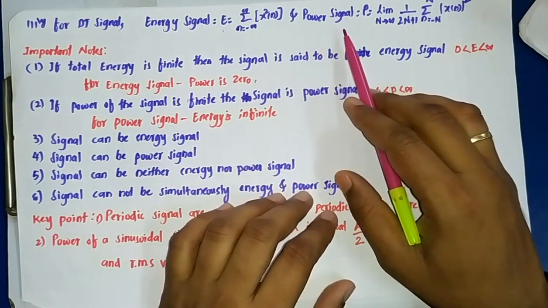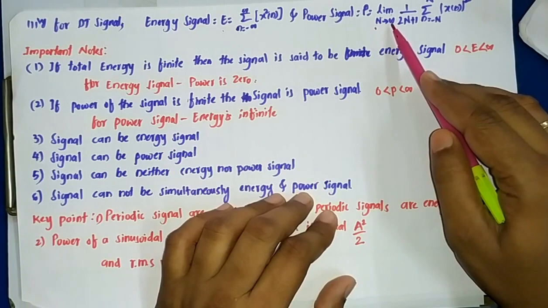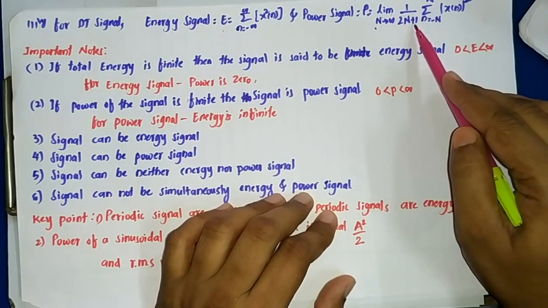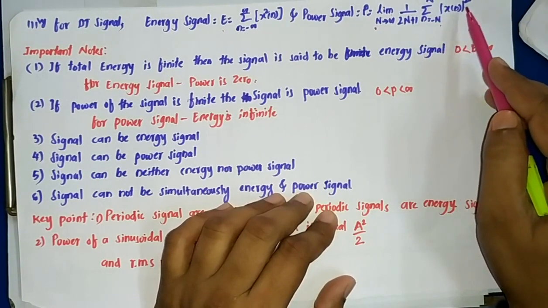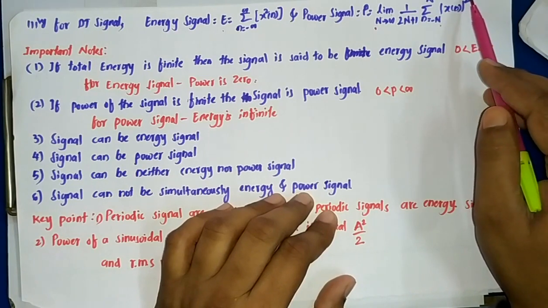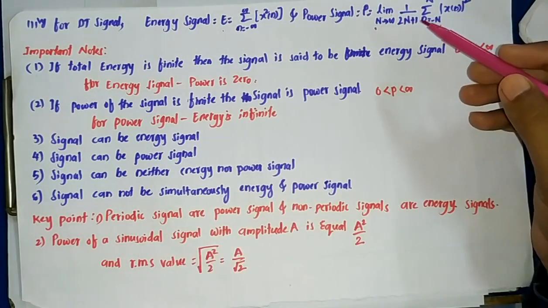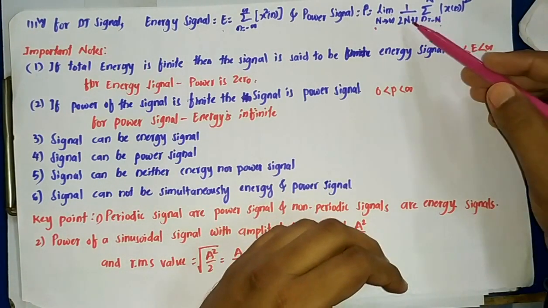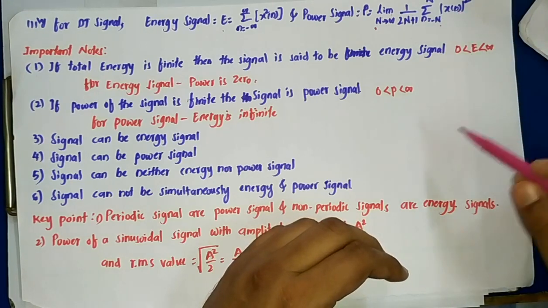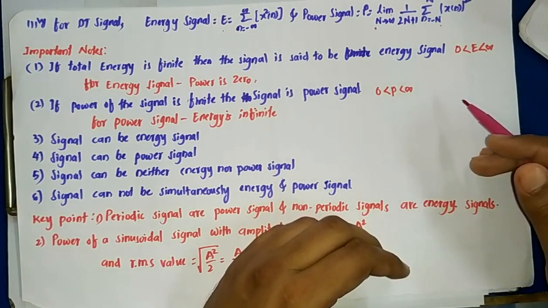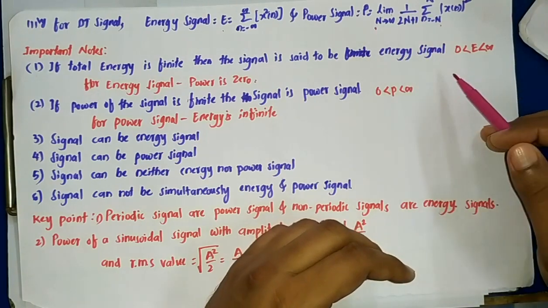And similarly the power will be P equal to limit capital N tends to infinity, 1 by 2N plus 1, summation n equal to minus N to N, mod x of n square. Here n is the interval of time, so over a period of time, whatever the amplitude of the signal at a particular instance, that is the index value n, has to be squared and added. That is what the power is all about.